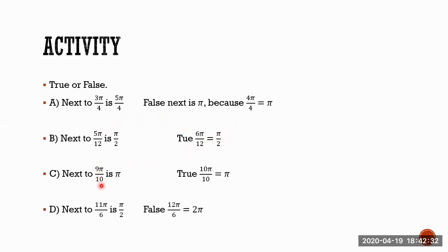Next to 9 pi 10 is pi. It's true, because next to 9 pi 10 is 10 pi 10, which is just pi. Next to 11 pi 6 is pi and a half. It's false, because next to 11 pi 6 is 12 pi 6, which becomes 2 pi.